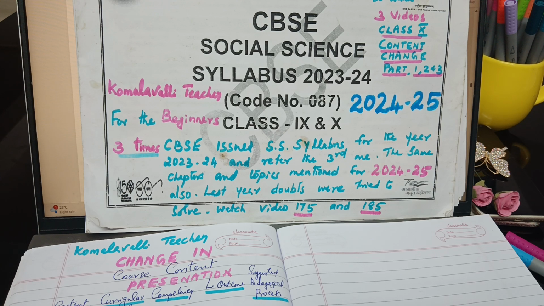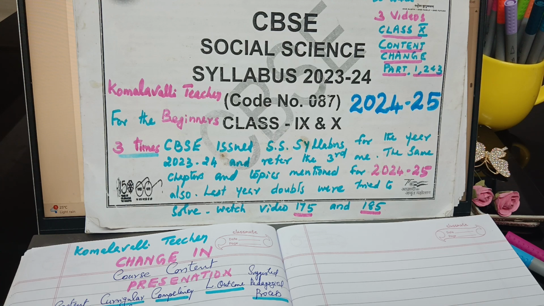At present another thing has happened, that is the content change in the NCERT textbook. Some changes have occurred because social science is a vast and growing subject, and it should be updated. For example, the women's reservation, the names of projects changed, and the addition and deletion of political parties. In political science, geography and economics some data changed, and in history only one date, one year, changed. I have explained these changes in three videos: Class 10 content change, part 1, part 2 and part 3.